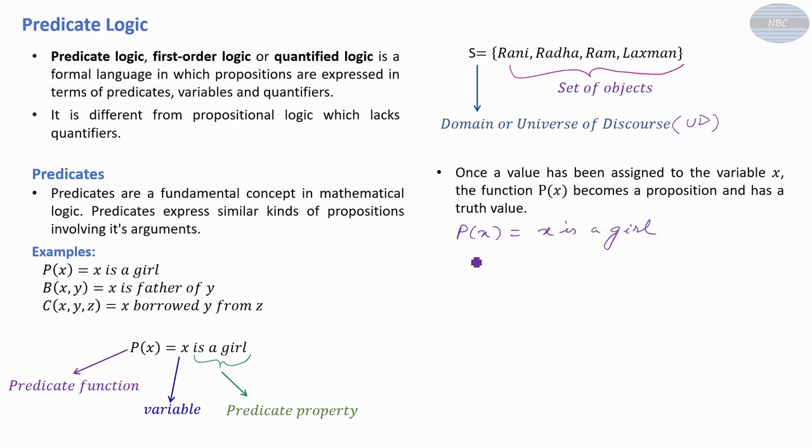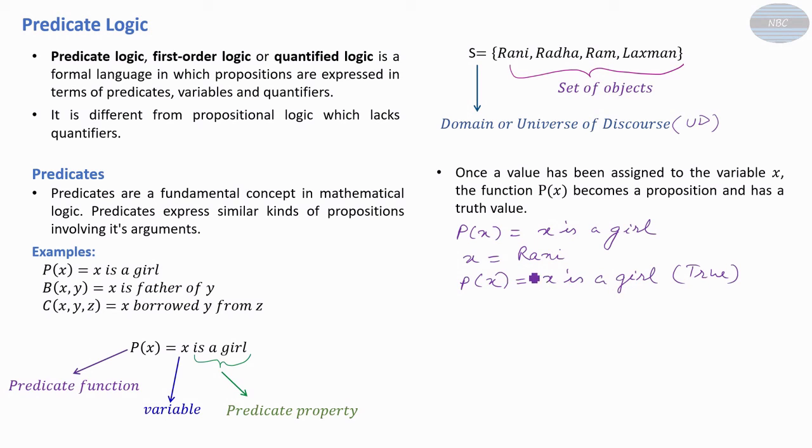Suppose I say x is equal to Rani. Then P(x) can be written as x is a girl. Now we have assigned the value of x as Rani, so we can say Rani is a girl, and this is a true value.